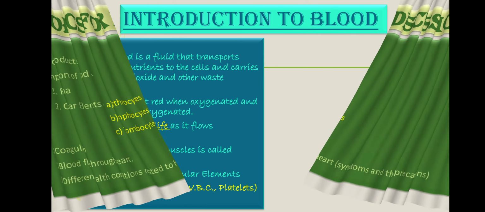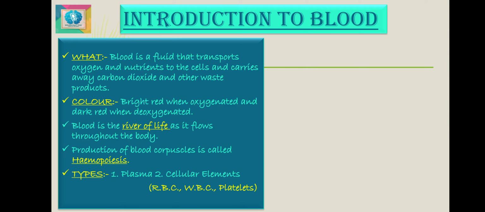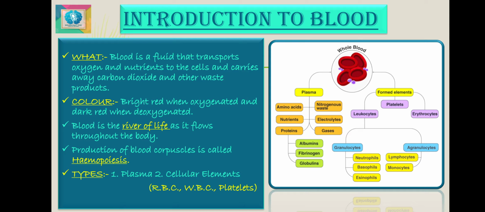What is blood? Blood is a body fluid that delivers necessary substances such as nutrients and oxygen to the cells, and it transports metabolic waste products away from those small cells. When blood is oxygenated, it is bright red in color, and when deoxygenated, it is dark red in color. It is saltish in taste, slightly alkaline in nature, heavier than water, and a viscous, sticky fluid.